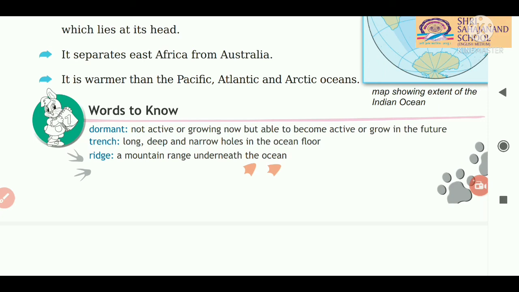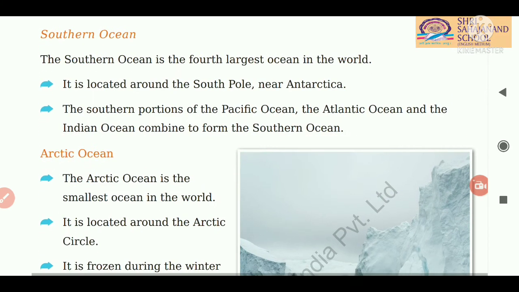Now we will continue with our next ocean, that is the Southern Ocean. The Southern Ocean is the fourth largest ocean in the world, and it is located around the South Pole near Antarctica. It is located near Antarctica, meaning below the Indian Ocean. It is very close to Antarctica.